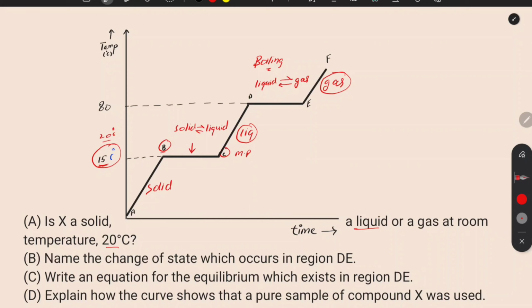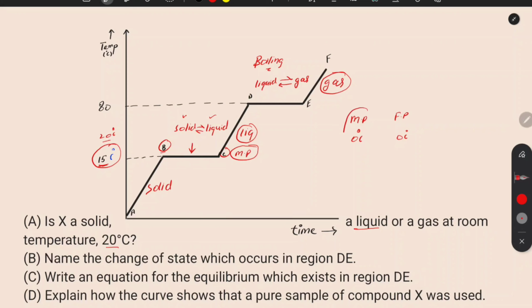That is why I have explained in my first video about states of matter that the freezing point and melting point of any substance are the same. Water will melt at 0 degree centigrade, and it will also freeze at 0 degree centigrade, because at the melting point, the solid and liquid are at equilibrium. Both of these processes, conversion of solid to liquid and liquid to solid, are happening at the same rate, at the same speed.